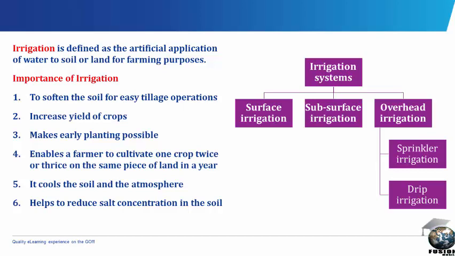Overhead irrigation. Overhead irrigation system is a system whereby water is supplied to the farmland above the surface of the soil. Overhead irrigation exists in two forms: the sprinkler irrigation and the drip irrigation. In the sprinkler irrigation system, water is sprayed from the air and allowed to fall on the ground surface somehow as rainfall through nozzles under high pressure. Pumping machine which operates under high pressure is needed to pump water into irrigation pipes which are spaced to ensure